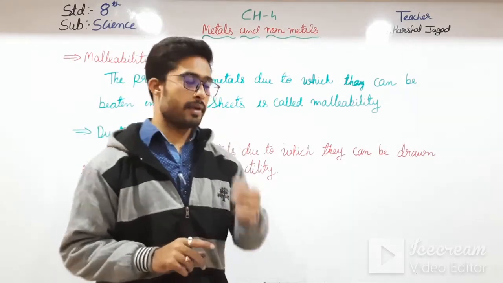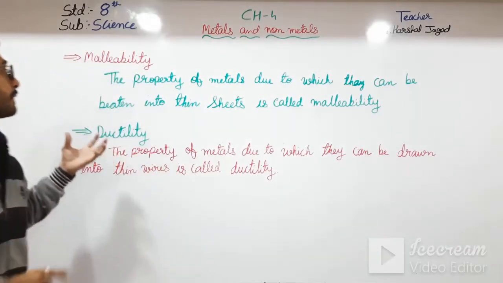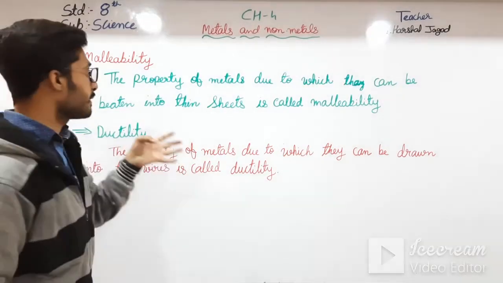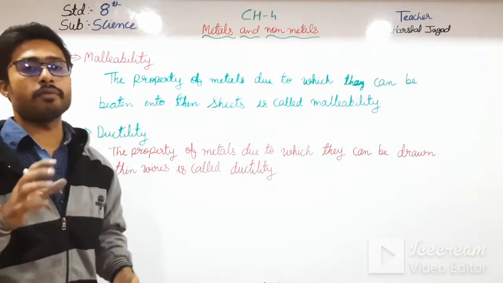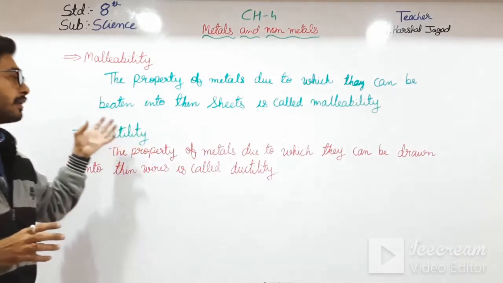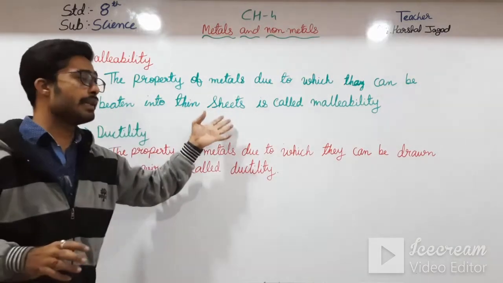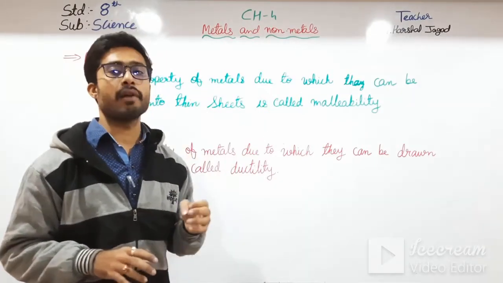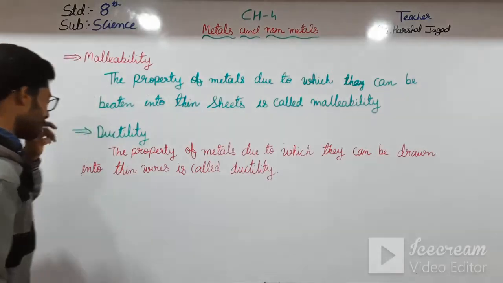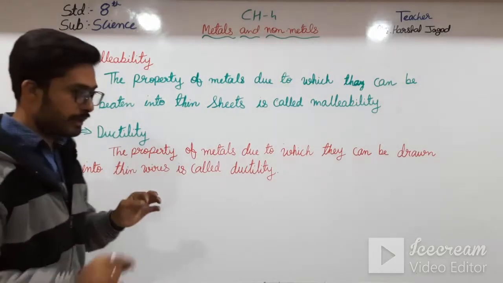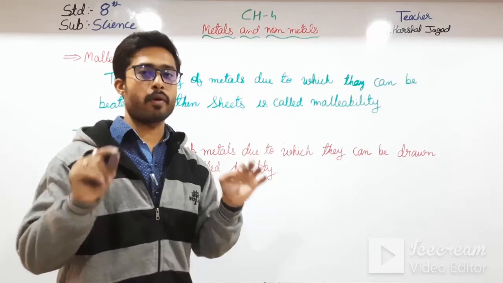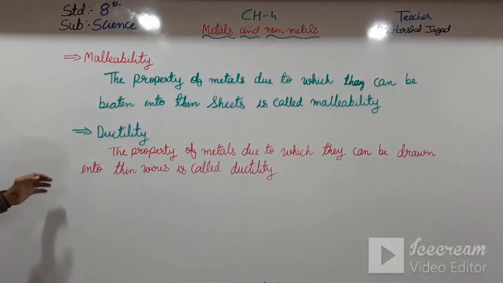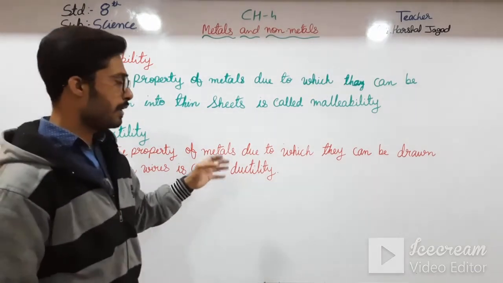Okay students, so today what we have seen, let us see it again. First of all, we have seen malleability. What is malleability? The property of a metal by which we can make it into a thin sheet is known as malleability. We see the example of aluminium foil. Next is ductility. What is ductility? We have seen wires, copper wires. The property of a metal due to which it can be drawn into thin wires is called ductility.